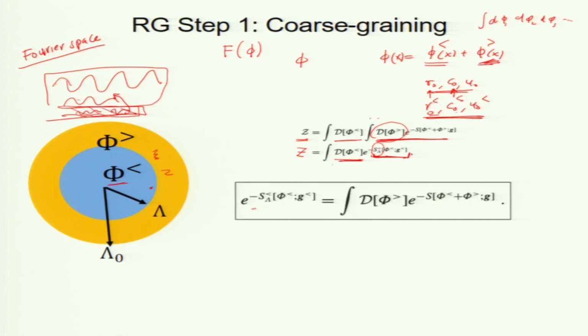So, finally, I have this exponential of S. This is my partition function. I need to first compute the partition function for this sphere. You should have only phi less variables, no phi greater variables, but it should capture all the physics.